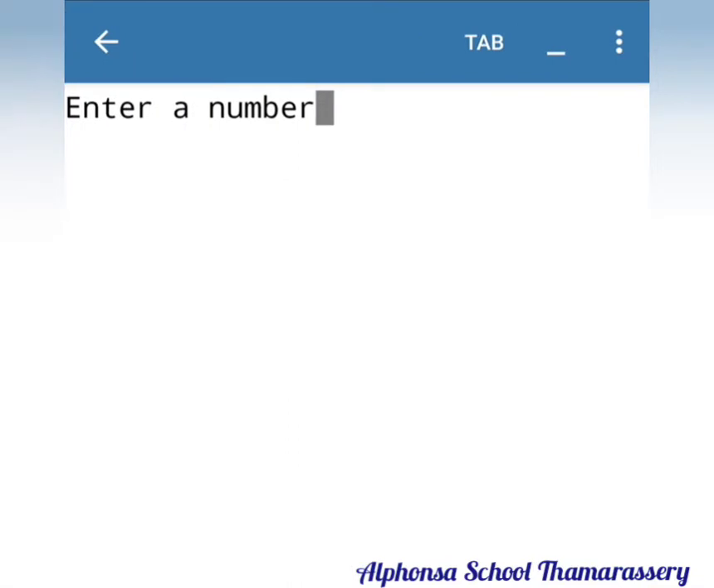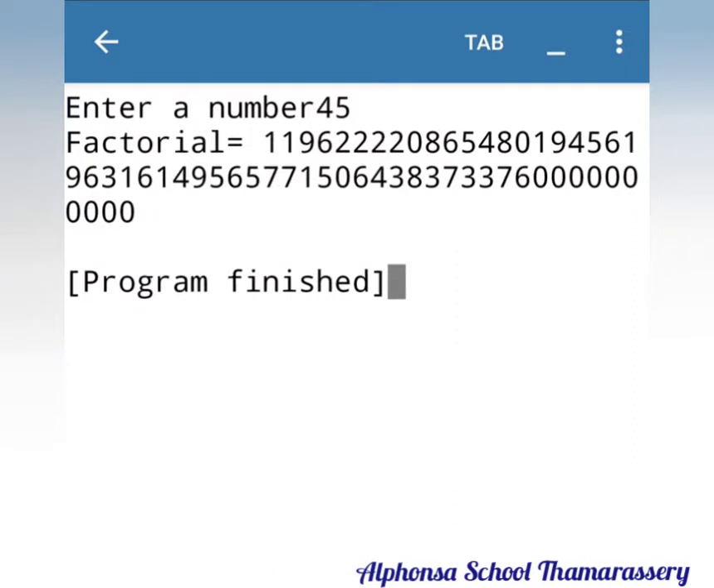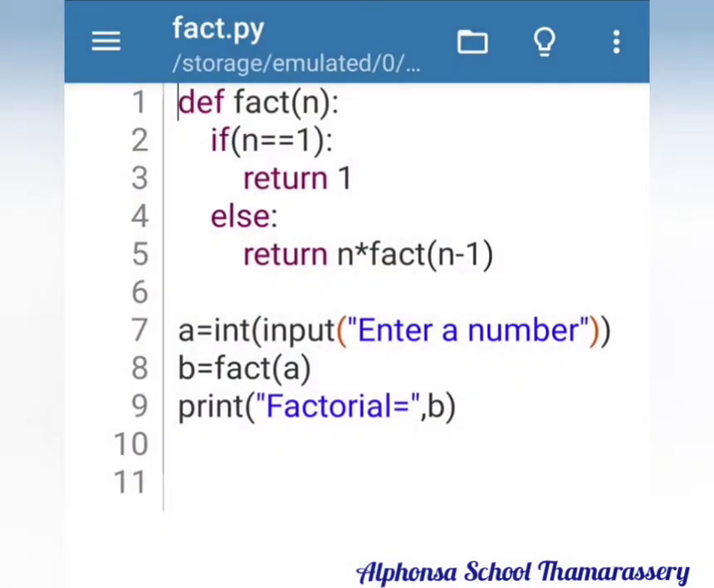And I am giving another number, 45. See the output, how big the number is. It's just to find out the factorial of the same.